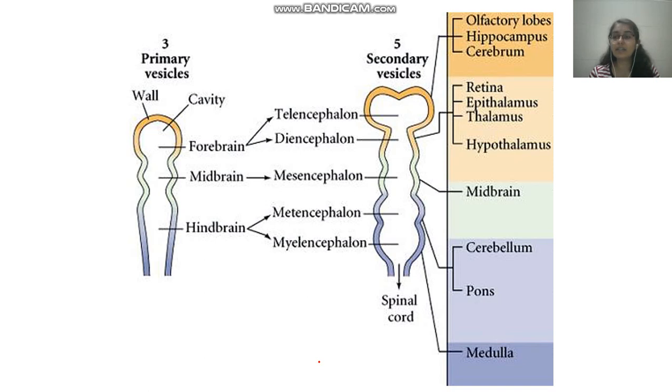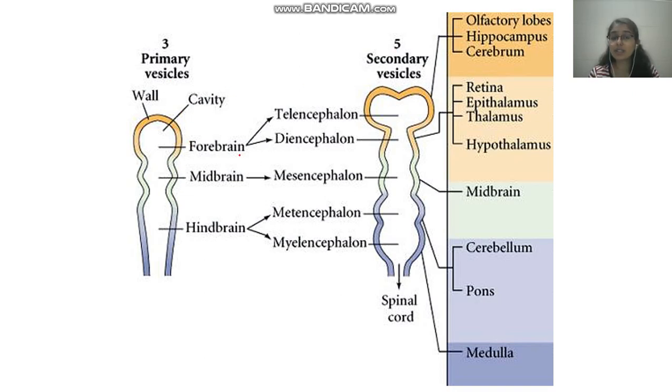So let's see the derivatives of the neural tube. The neural tube will primarily form three vesicles: forebrain, also known as prosencephalon, midbrain or mesencephalon, and hindbrain or rhombencephalon. These three primary vesicles will further divide into five secondary vesicles.